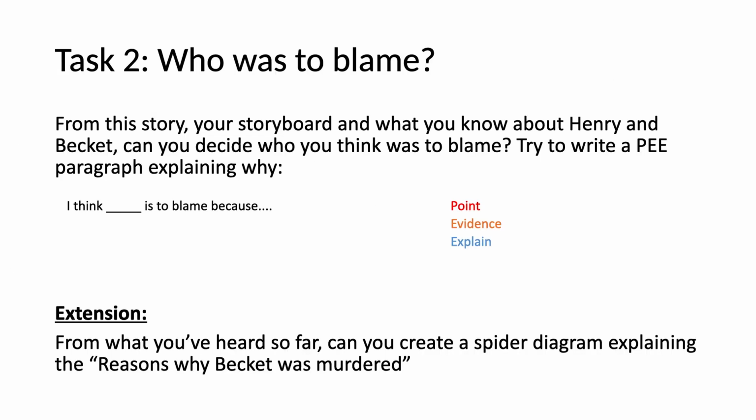Okay, so hopefully you've managed to do some fantastic drawings there in those 6 boxes, and you've made a really good in-depth storyboard. So what we're going to look at now is we're going to ask the question, who was to blame? So from this story, your storyboard, and what you know about Henry and Becket, can you decide who you think was to blame? So try to write a P paragraph explaining why. So obviously we know P is your point, evidence, explain. So a good starter would be, I think blank is to blame because, and then you can go into your evidence to support that, and you can explain your evidence.